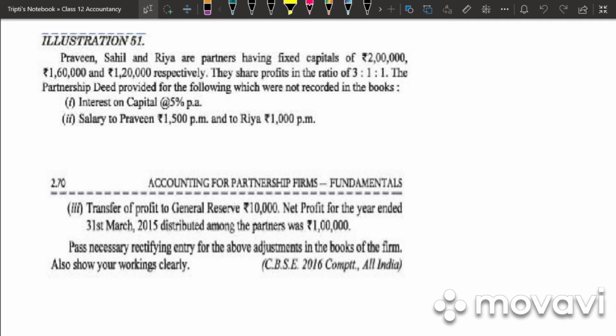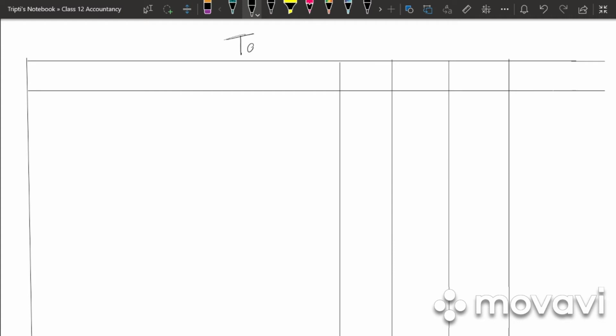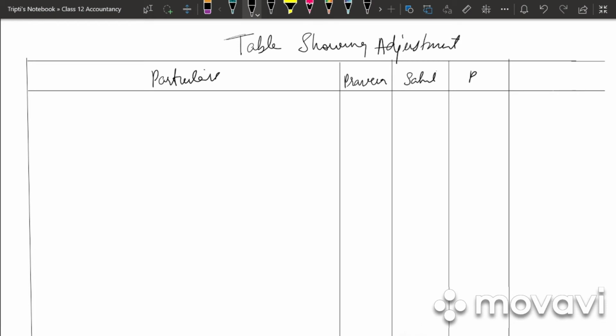So we will be having interest on capital and salary to Praveen, which has been omitted. So first we have a table showing adjustment. We have particulars. We have 3 partners, that is Praveen, Sahil and Riya, and the last column is total. So first omission is interest on capital. It is a credit balance. So how much is it?